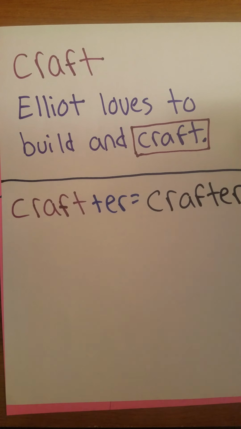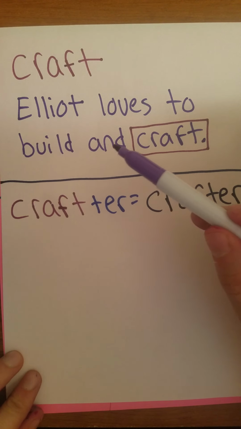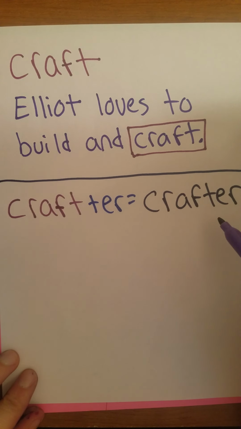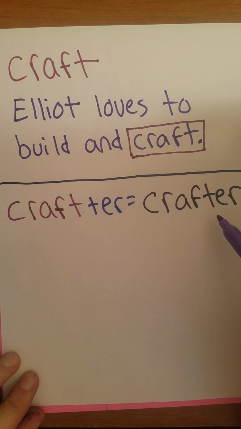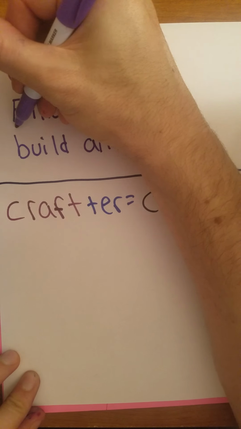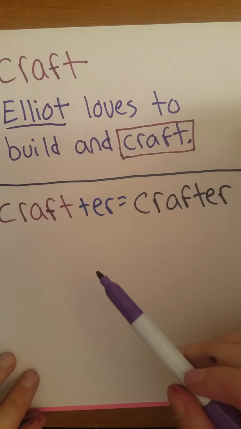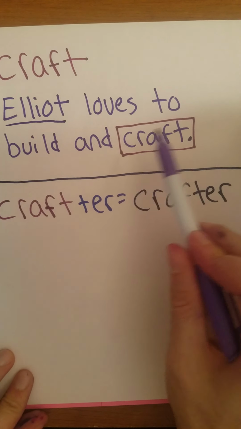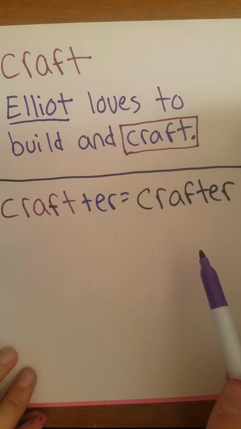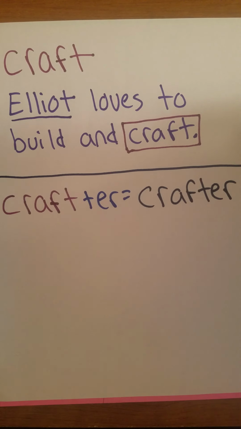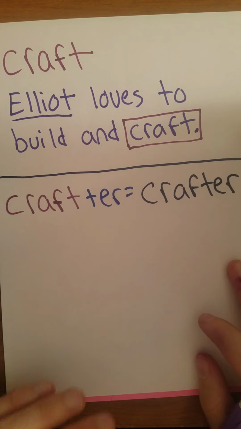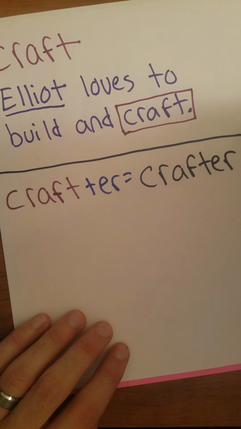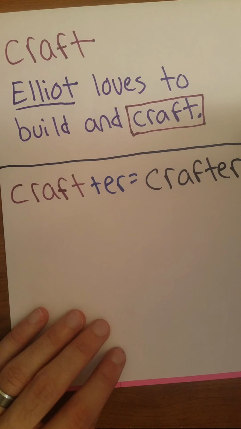So now, let's use the same person. How would you use the word crafter in a sentence? And let's try and use our friend Elliot again too. Let's keep Elliot in our sentence. And instead of using the word craft, let's use the word crafter. Can you think of a sentence that would name Elliot as a crafter? I'll write one of my own. I'll give you 10 more seconds. Think of a sentence that names Elliot as a crafter.